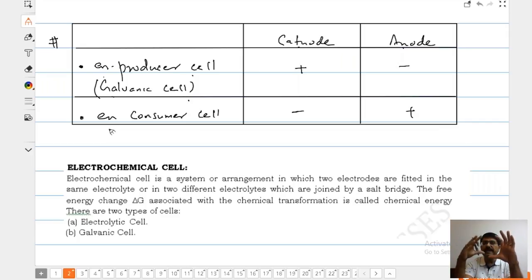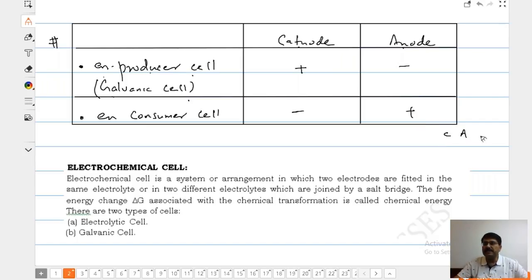See your cell phone. Right now it is producing energy. And after a little bit of time, maybe a few hours away, you are going to recharge it. At that time, it becomes an energy consumer cell. Cathode is a positive electrode in an energy producer cell and it becomes negative in an energy consumer. Producer may positive and consumer may negative. While anode is a negative electrode in an energy producer and it is a positive electrode in an energy consumer cell.